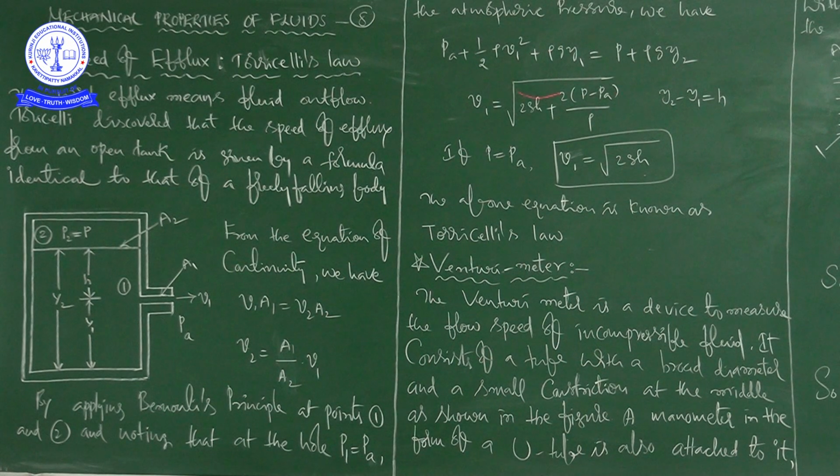And take this PA to that side, then P minus PA. So P minus PA plus rho g into Y2 minus Y1.